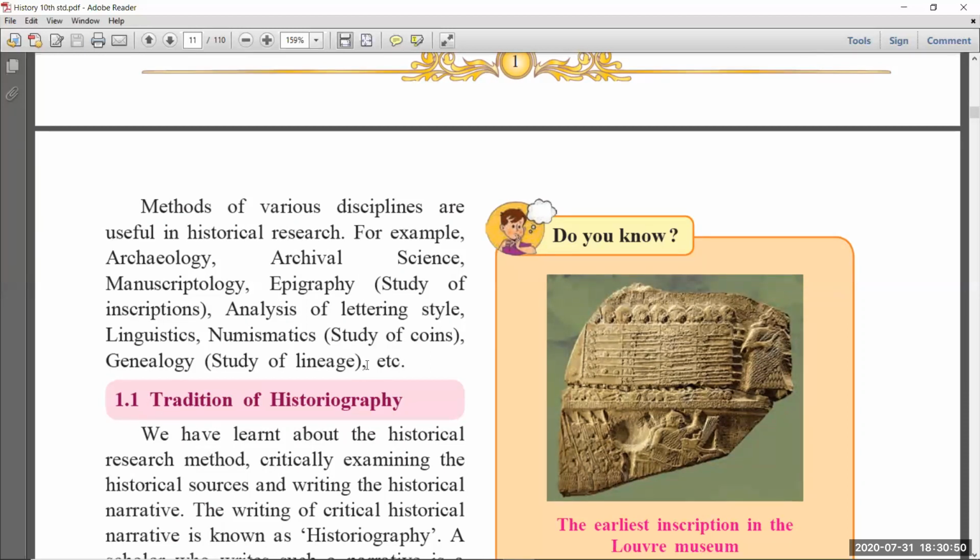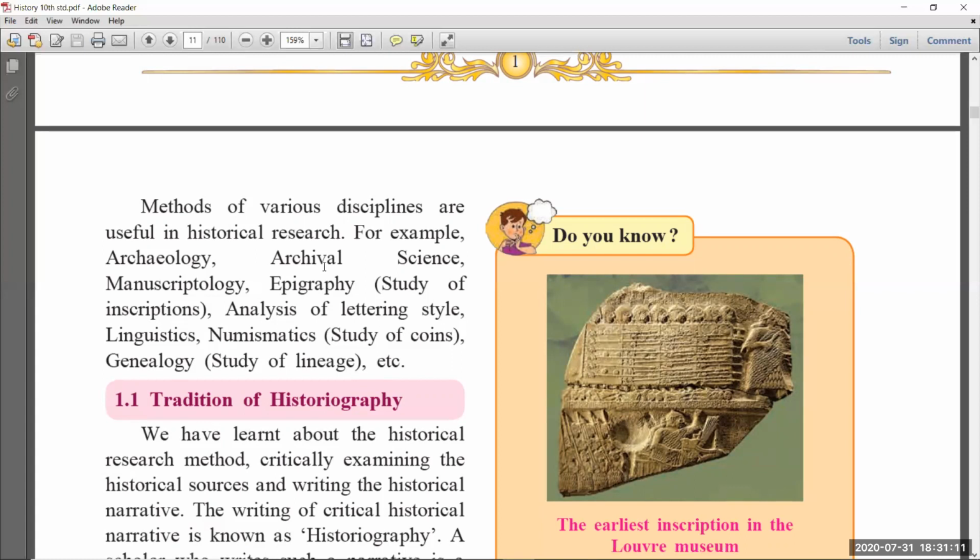Which type of knowledge do you need for historical research? The first one is archaeology. Archaeology means research on historical places. Suppose you got earthen pots, or suppose you got the fossils of any animals. You have to research them, and that we call archaeology.